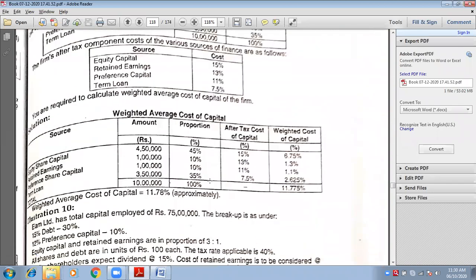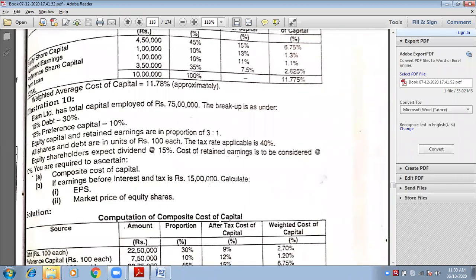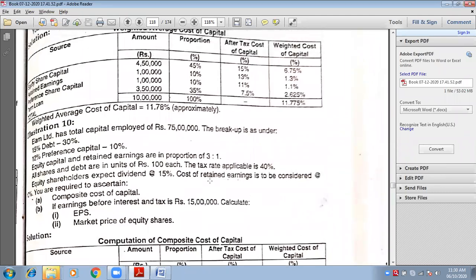Ninth is done, no? Okay, now this 10th one. So what is the question? Shall we start? Yes.